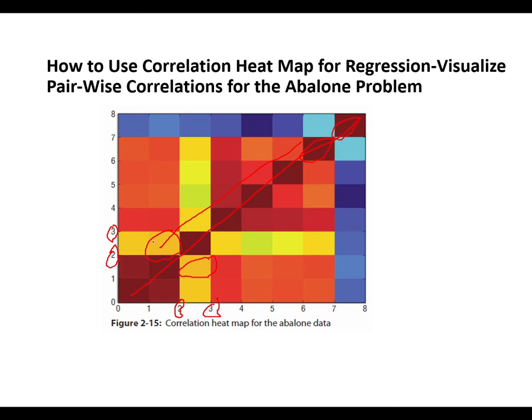But for the attributes that are far off, attribute 5 and attribute 8, the relation is not that positive, or we can say the attributes are uncorrelated.